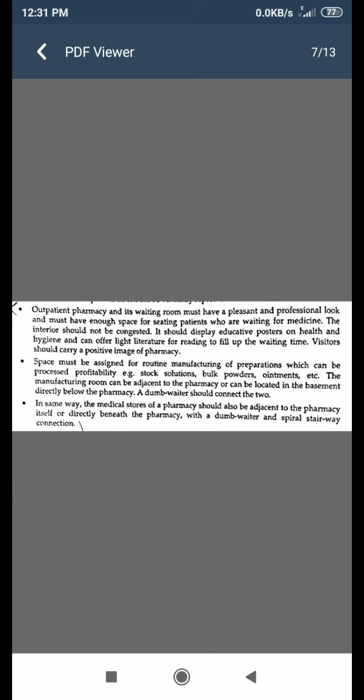Then, space must be assigned for the routine manufacturing of preparations which can be processed for profitability. For example, stock solutions, bulk powders, ointments, etc. The manufacturing room can be adjacent to the pharmacy or can be located in the basement directly below the pharmacy.